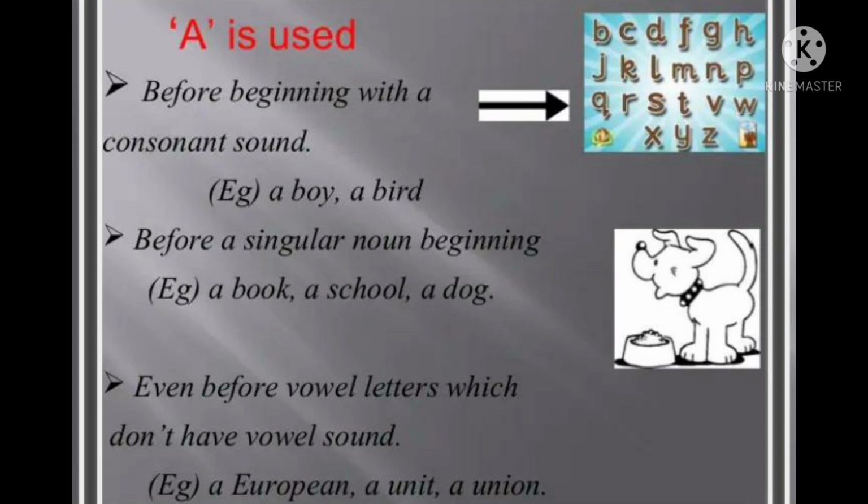Means vowel letters but they do not have a vowel sound, as we have discussed just now on the board. A European, a unit, a union, a university, isn't it?